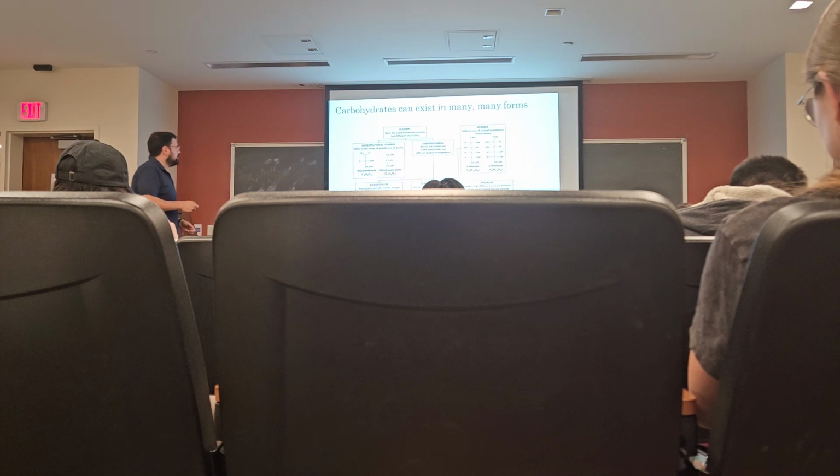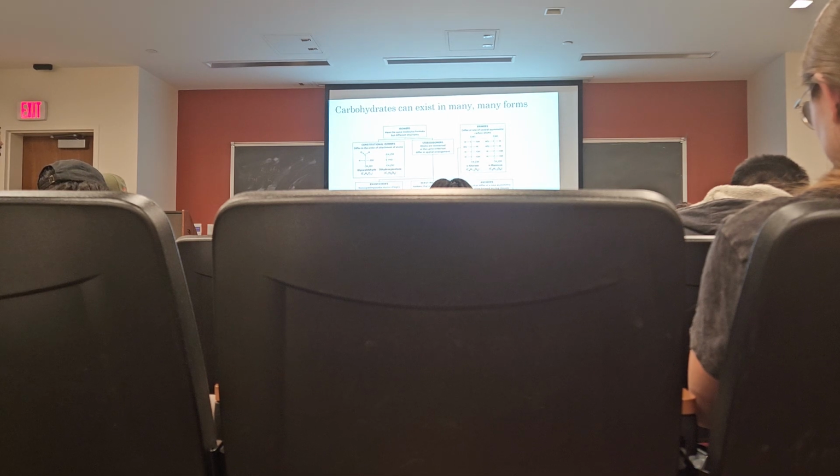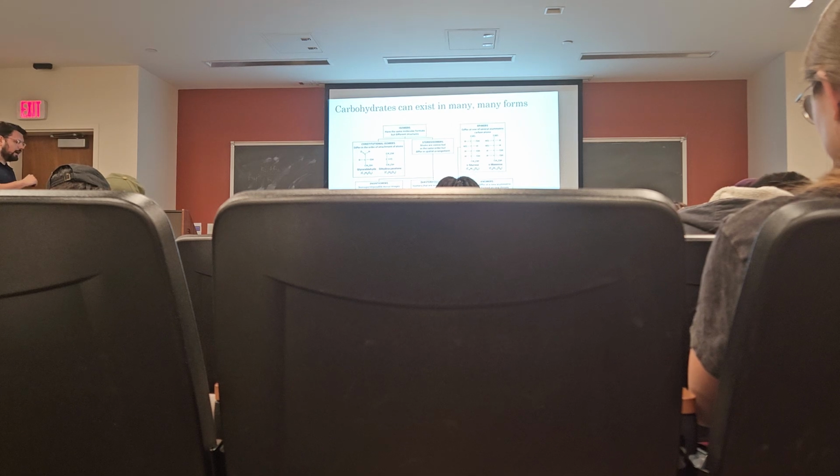Now, carbohydrates can exist in many forms, okay, in many different isomeric forms specifically. Right, so what are isomers? Well, isomers can be broken down into 2 categories, right? Constitutional isomers and stereoisomers. Constitutional isomers are, for example, glyceraldehyde and dihydroxyacetone. They have the same number and type of atoms, so the same number of carbons, oxygens, and hydrogens, but they're linked together in a different way. Okay, so even though you write down the chemical formula on a balanced reaction and it looks the same, right? Same number of carbons, oxygens, and hydrogens, they have vastly different properties and do vastly different things.